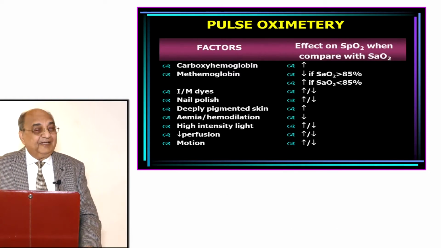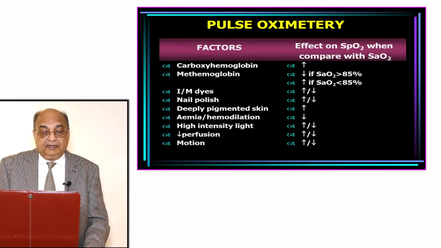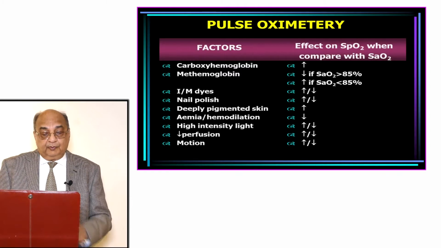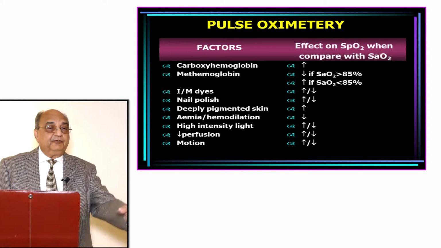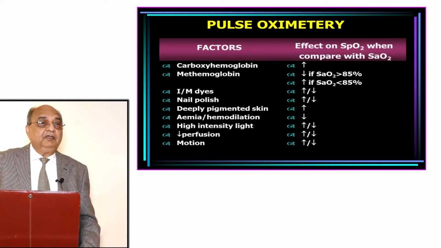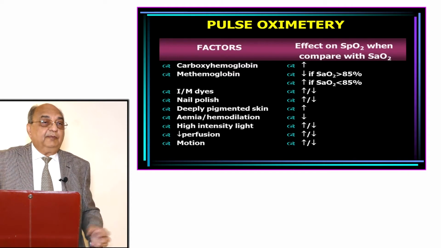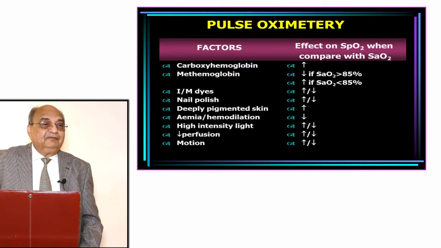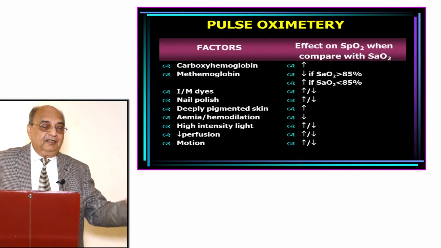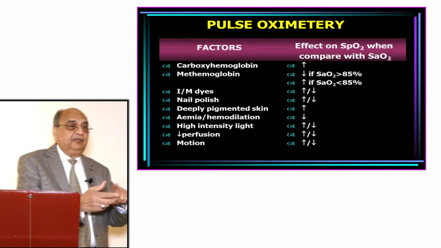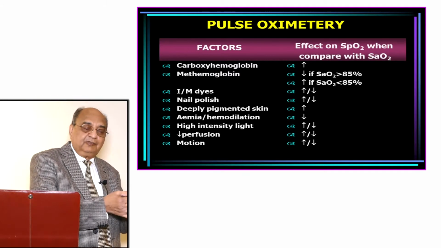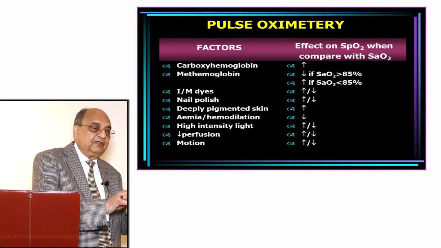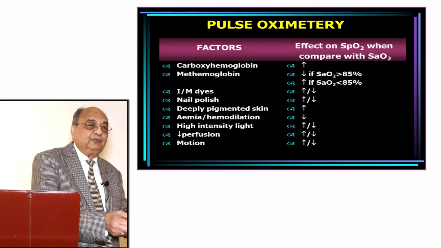Then deeply pigmented skin can give you a wrong reading also. Anemia, hemodilution, high intensity light, decreased perfusion. When there is decreased perfusion, less blood is going to the tissue. So what will happen to the saturation? In the part where we are putting on the probe, if there is vasoconstriction, less blood is going there, and it will not give you an accurate saturation.